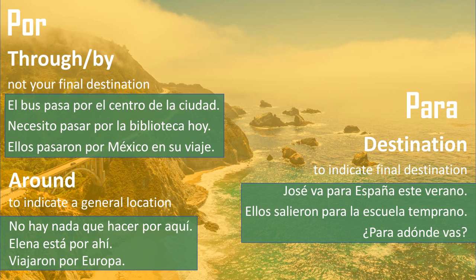Here's the first difference between por and para. When it comes to talking about locations, we will use the preposition por when we want to talk about places we go through or by. So when we use por in this way, we are giving the impression that the location we are talking about is not our final destination.